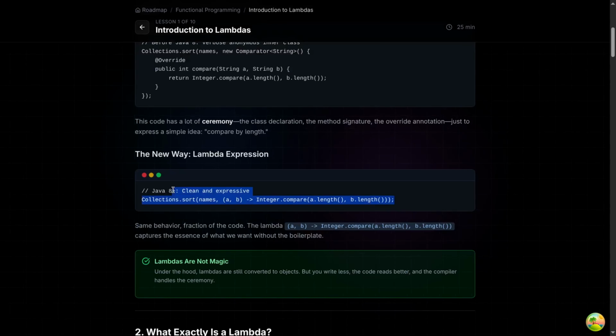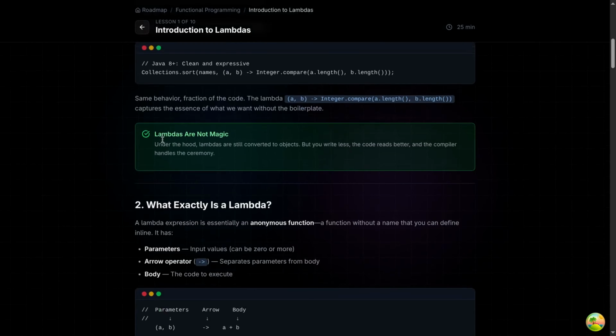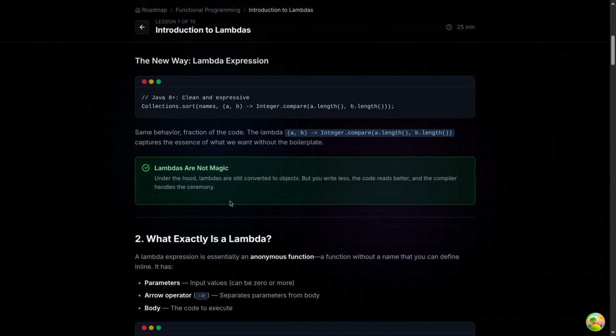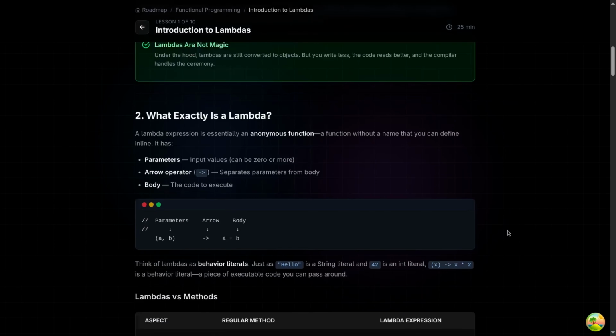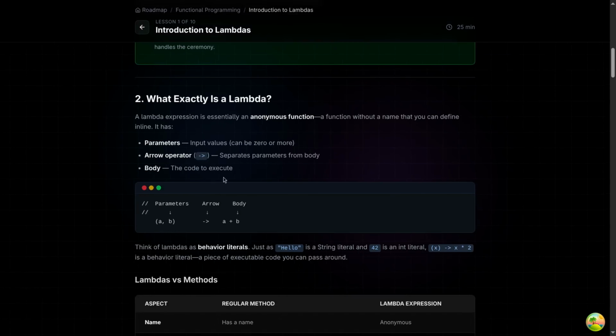This one is our new way, the lambda expression: same behavior, just a fraction of the code. So lambdas are not magic. Under the hood, lambdas are still converted to objects, but you write less and the code reads better. Now let's understand what exactly a lambda is.